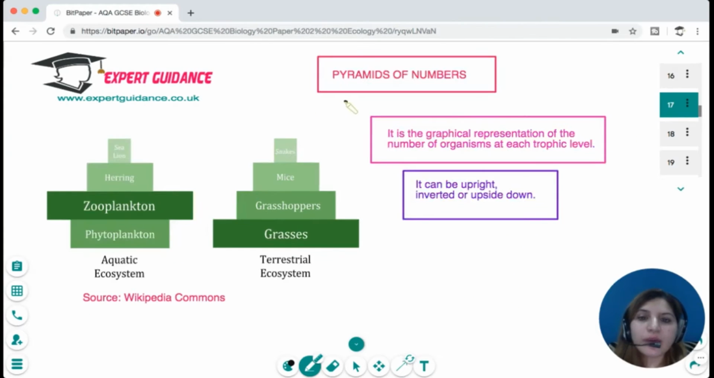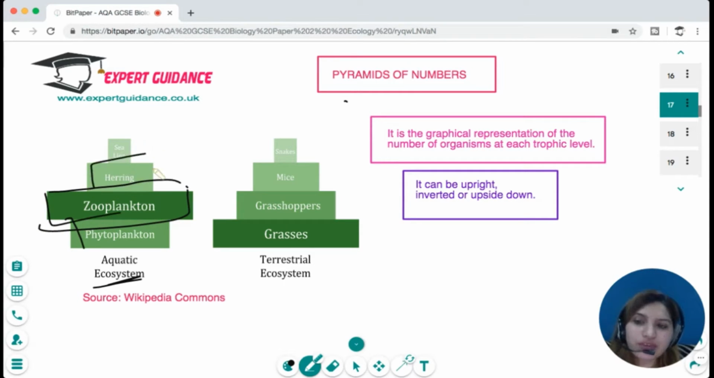Okay, now rather than doing the biomass, we can do the numbers. Then we can either get an upright graph or the bell-shaped pyramid. So if we see in the aquatic ecosystem, there are few plants that support a great population of zooplankton, and this great population of zooplankton is enough for a small population of herring, and this herring can only support one sea organism.